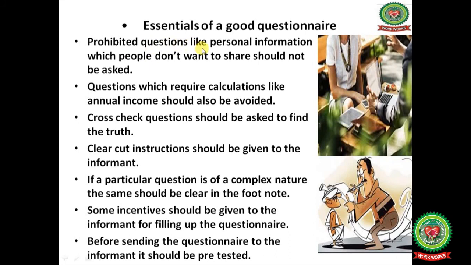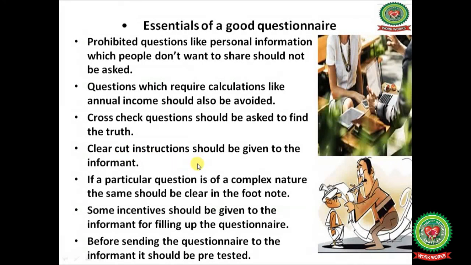Prohibited questions, like personal information which people don't want to share, should not be asked. Questions which require calculations, like annual income, should also be avoided. Cross-check questions should be asked to find the truth.